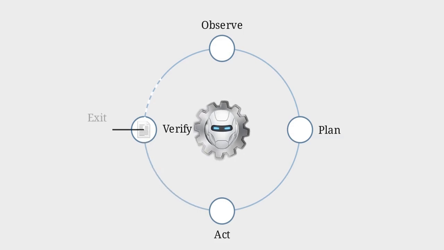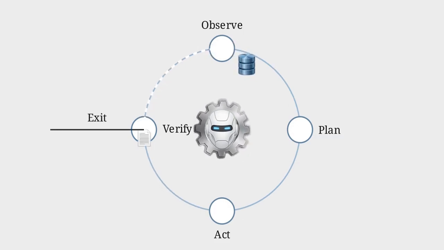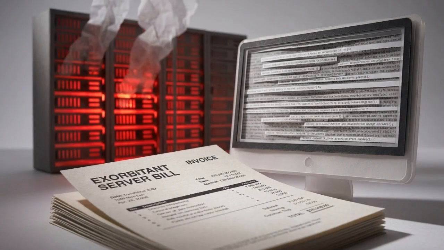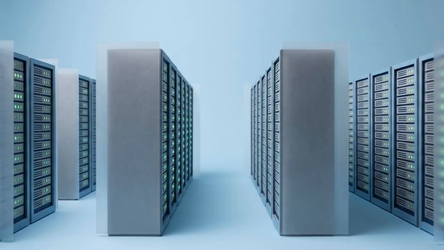Then comes the crucial breakout path, the verify step, which checks if the work meets the required standard before allowing the loop to exit. Without a clearly defined stop condition at that verification stage, your agent is stuck in an infinite cycle, burning through tokens and racking up server bills without oversight. But by enforcing a structured loop, that same agent becomes a reliable operational system.